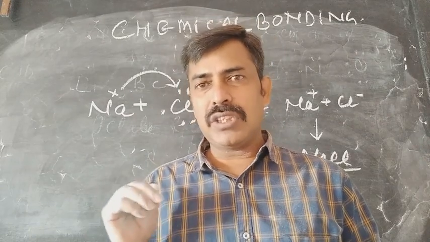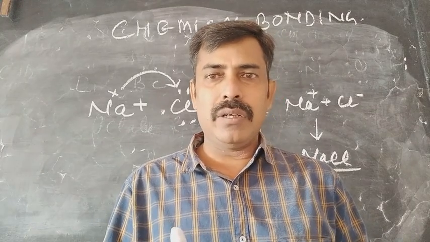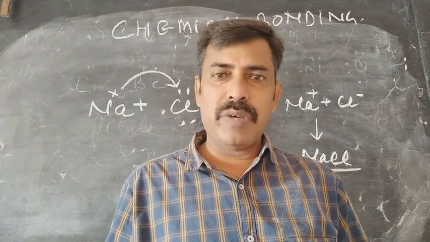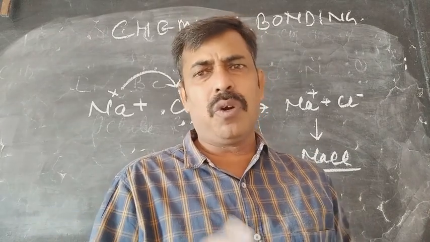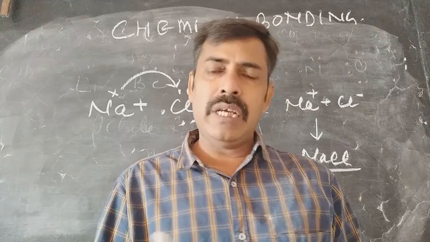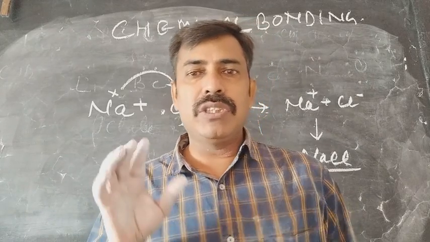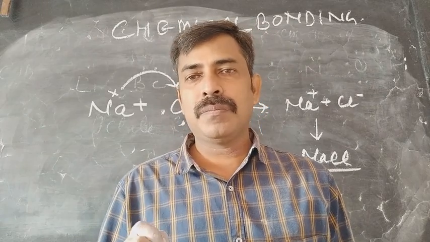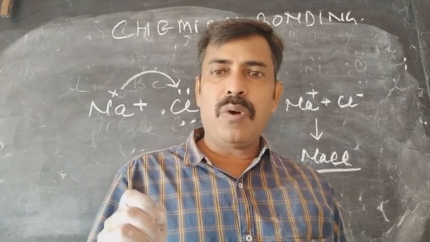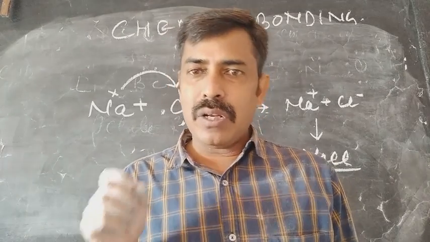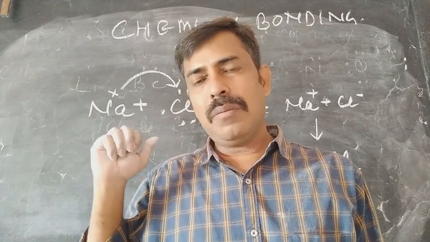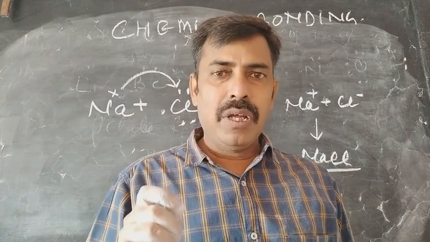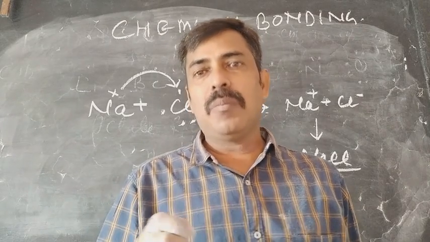Even at this time I am teaching it as a chemical bond here, but in the next topics, whenever I talk about the chemical bond, that here is a chemical bond, this is the property of the chemical bond, in all of those cases I will just talk about the covalent bond. I will only talk about the sharing of electrons. I will not talk about this type of bond, the ionic bond. But at this time I am talking about the ionic bond and taking it as a chemical bond.